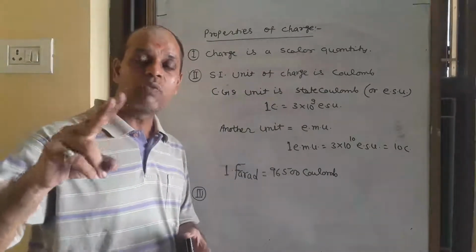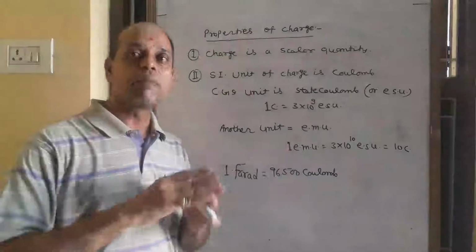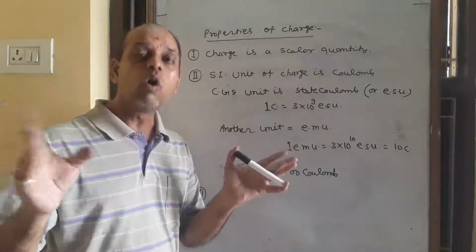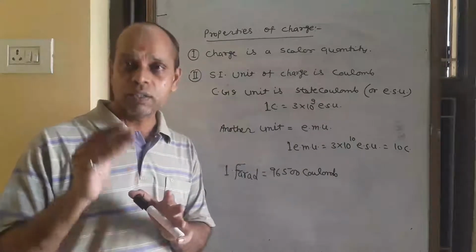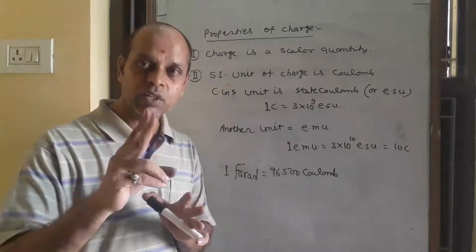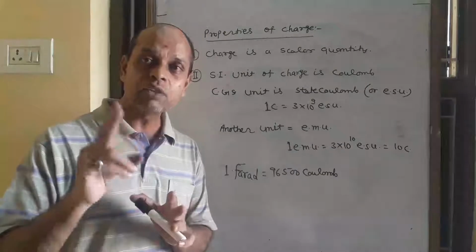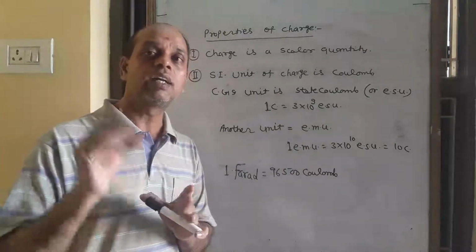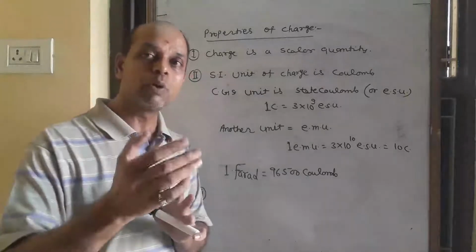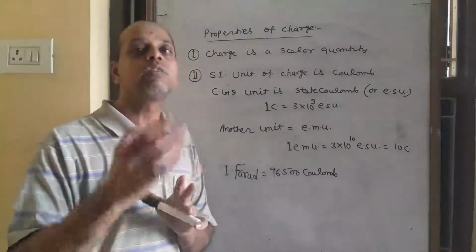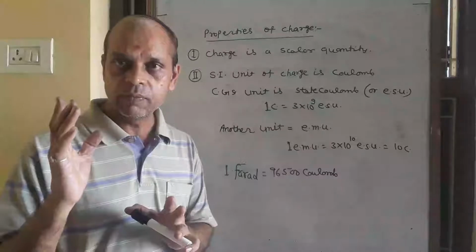Two charges of the same nature repel each other, or we can say there is a repulsion force between two charges of the same nature, and two charges of opposite nature attract each other. Positive and negative attract each other. Positive repels positive, or negative repels negative.